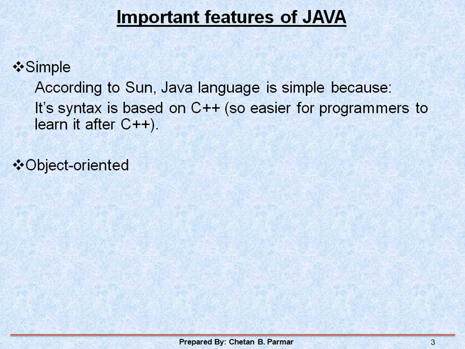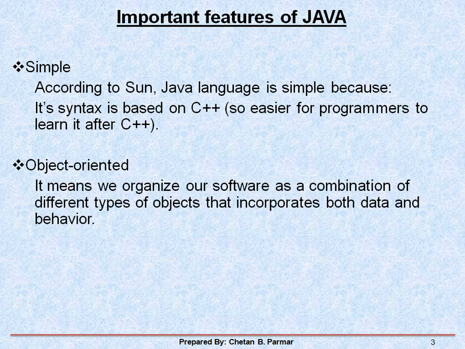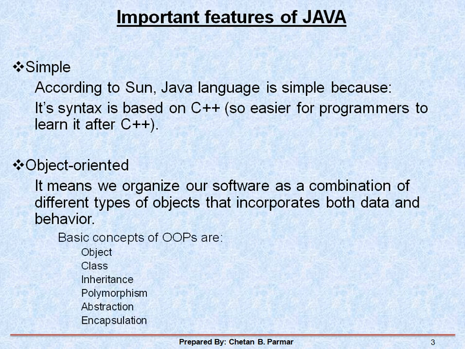The second one is object oriented. It means it organizes your software as a combination of different types of objects that incorporate both data and behavior. Some of the concepts of objects I am listing here.